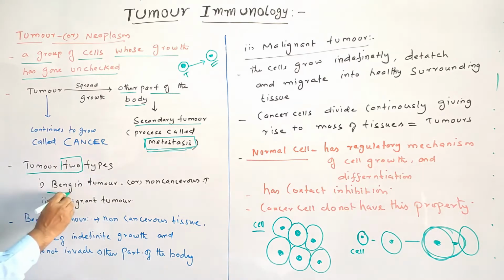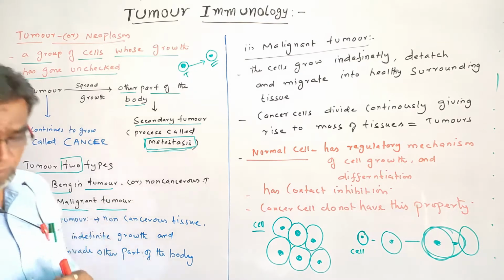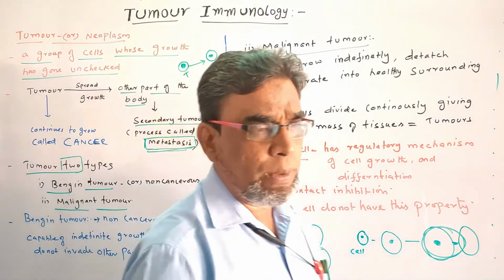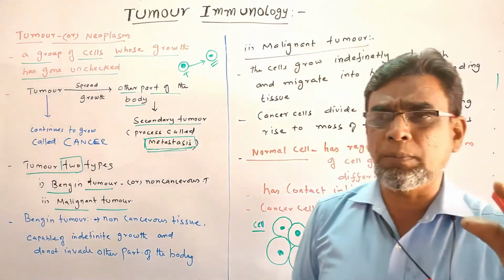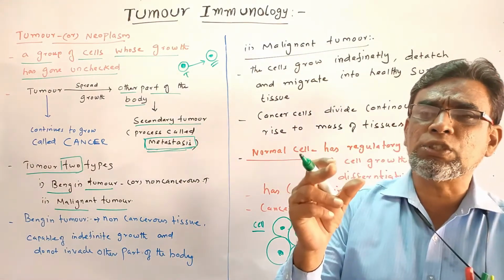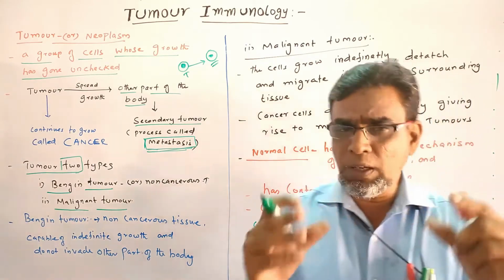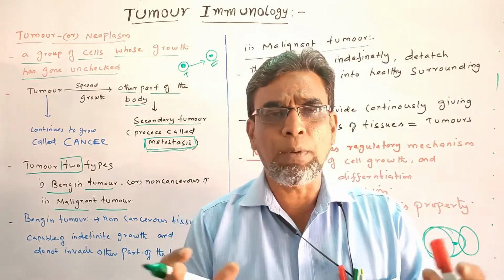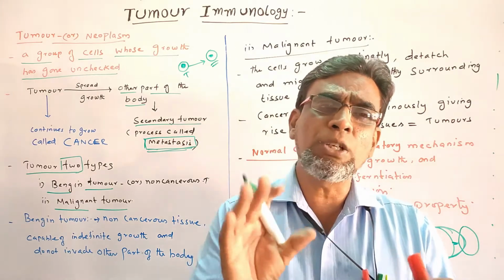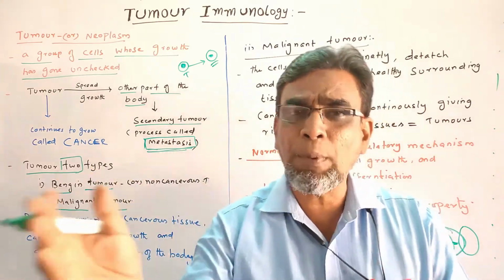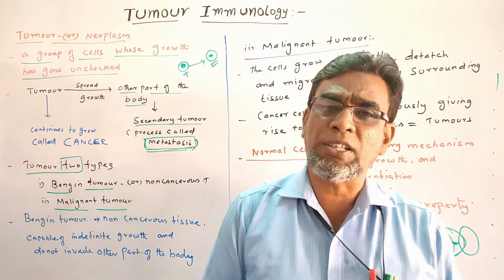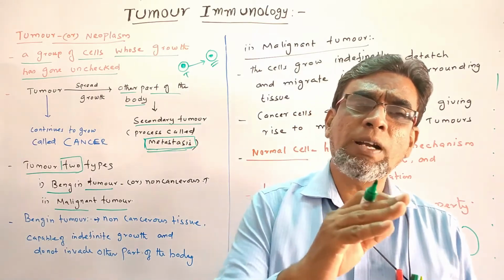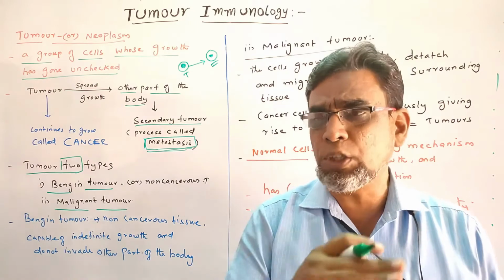One is benign tumor, the other is malignant tumor. So what is a benign tumor and a malignant tumor? Benign tumor is nothing but non-cancerous tissue. The cells will grow automatically, no problem, but it will not damage the tissues, it will not disturb the other parts of the tissues. It will simply grow, that's all. There is no harmful effect. It will not disturb the other structures, other tissues.